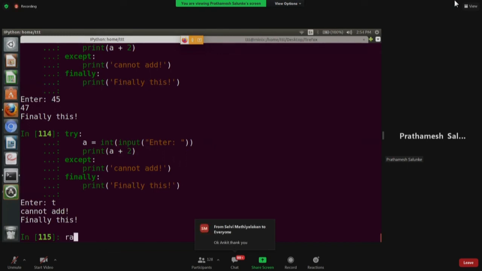So before winding up, there is one thing, and that is raise. You can raise an exception. We are now very familiar with a few exceptions. So with a value error exception, you can print a message in this. You can say anything basically.